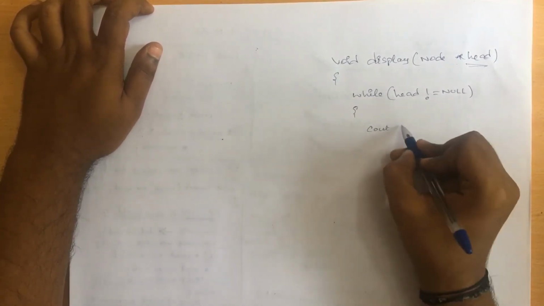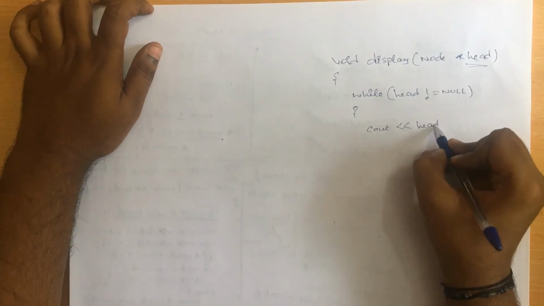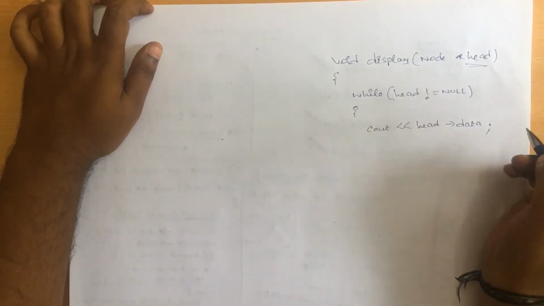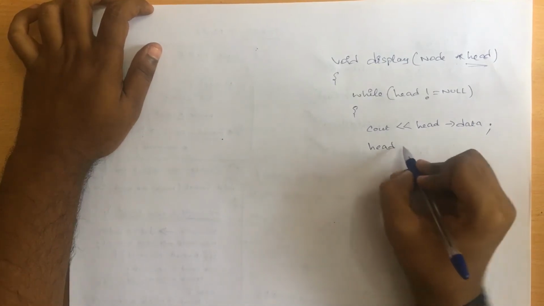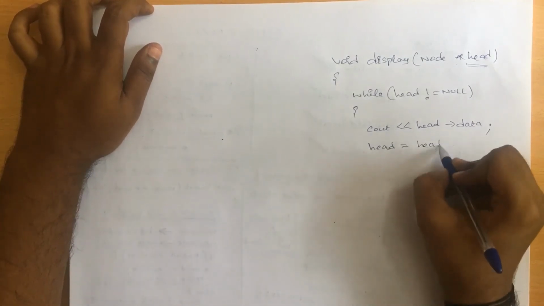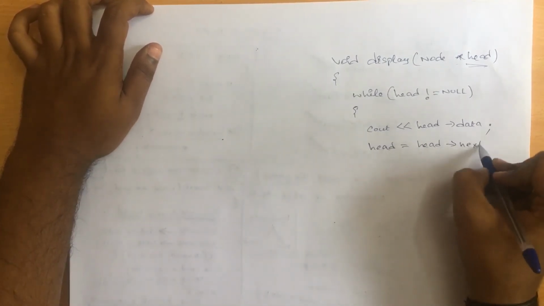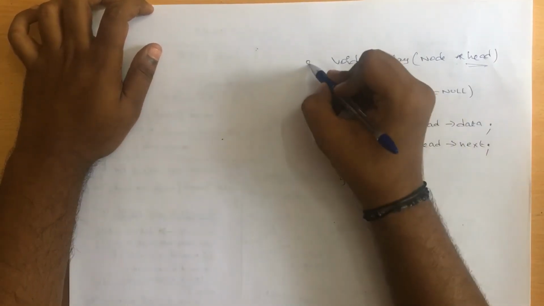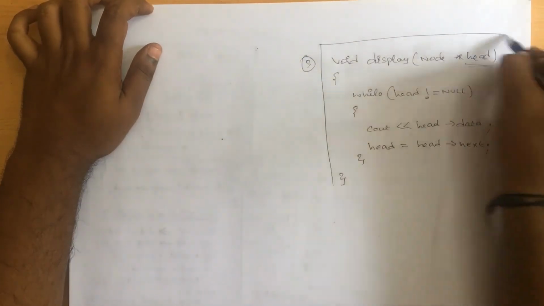I want to give cout head of data. After this, head has to be modified as head equal to head of next. So this is how your entire display process works.